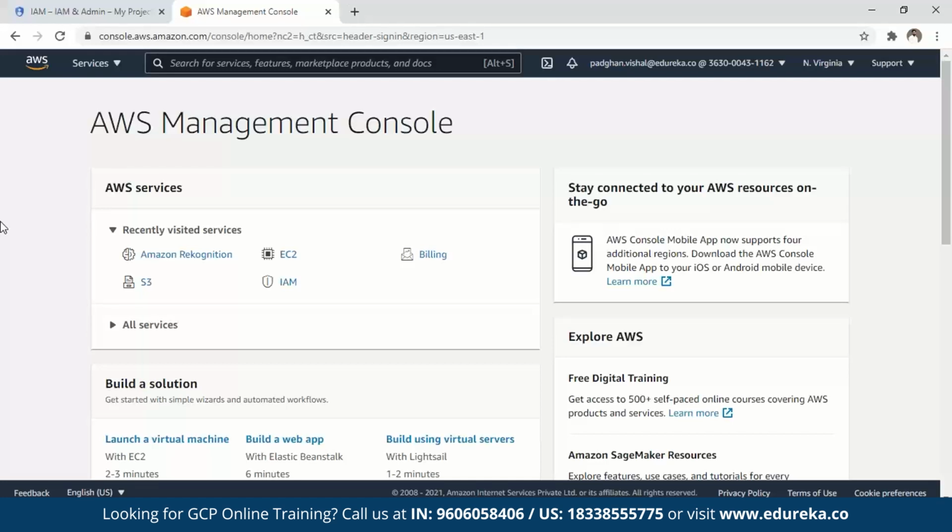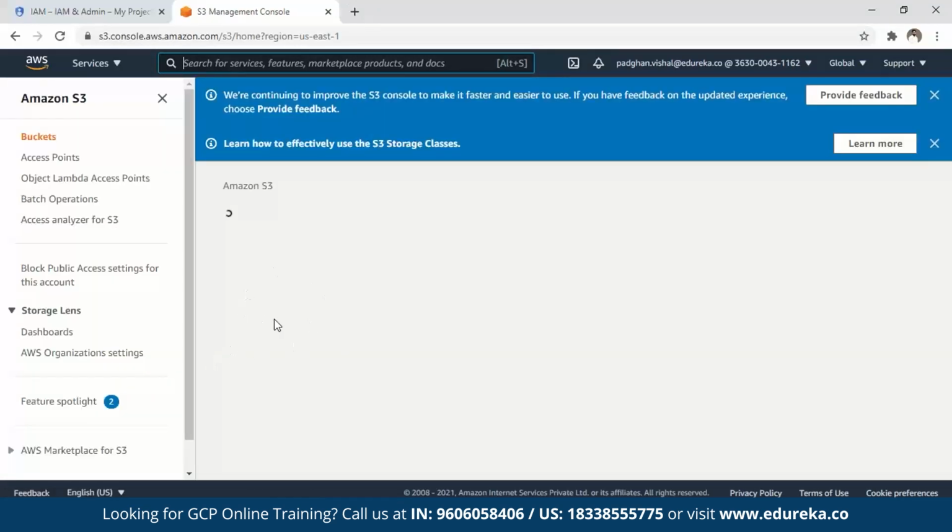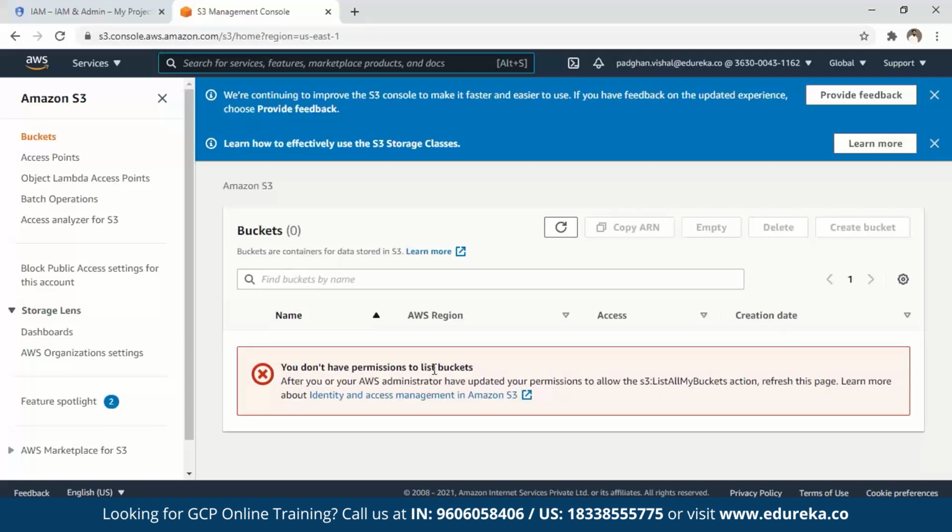And since this is a pseudo user that I'm using, I do not have admin access to a lot of services. Say for example, if I open S3 here, it will not let me create a bucket because I do not have access to that. You see, you don't have permissions to list buckets. So this is what you can control by using your IAM policies, and that is what your IAM services let you do. So I believe this little gist of things is clear to you people.